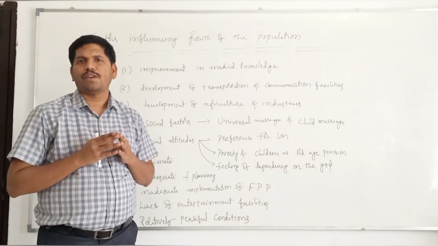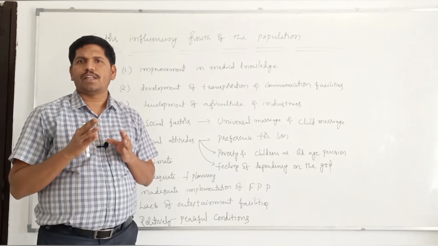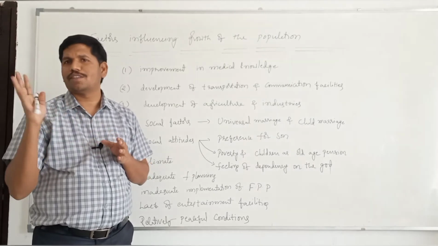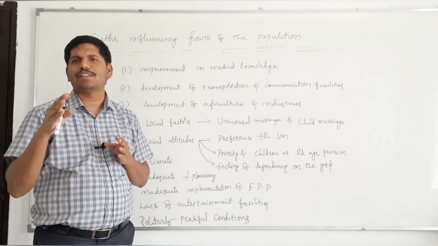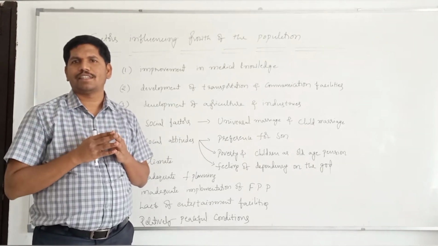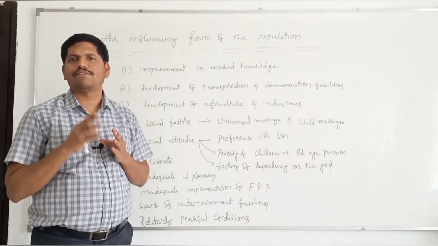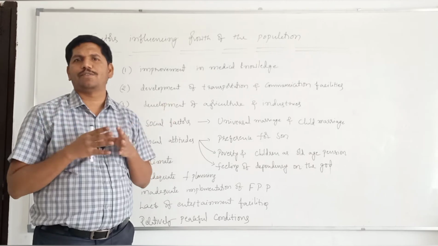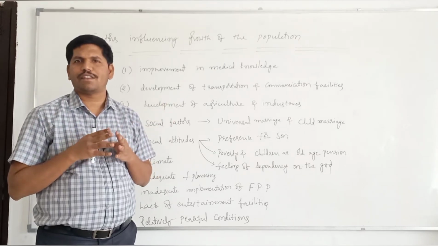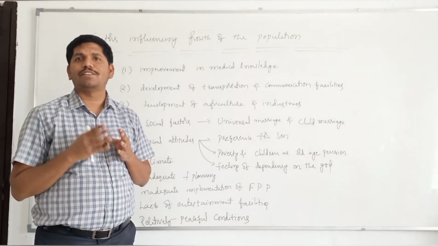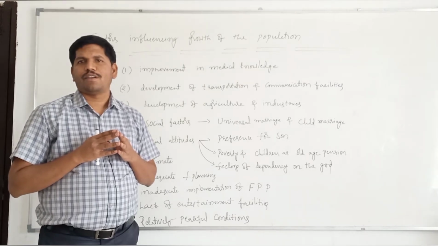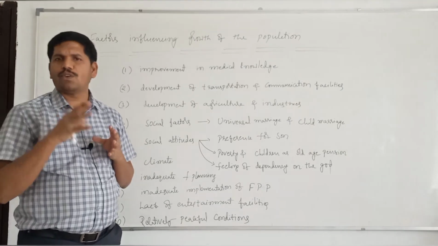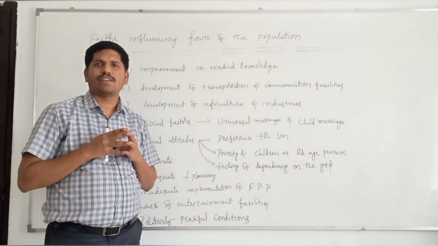You know, between 1950 and 60, millions of people died only because of malaria. Just imagine a train accident in which 200 people die. Next day it will be very big news in all the newspapers. Am I correct or not? Then imagine millions of people. See, these diseases took a heavy toll of life in the past.